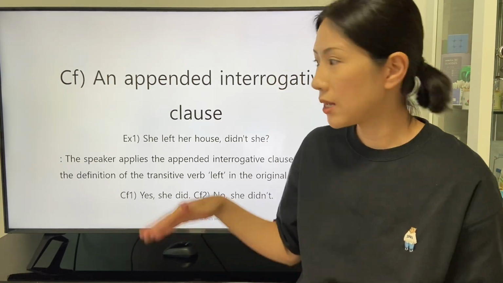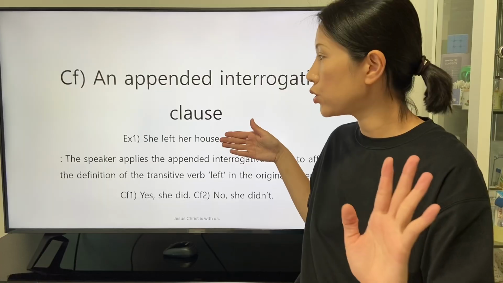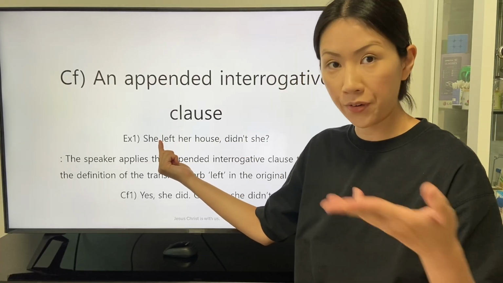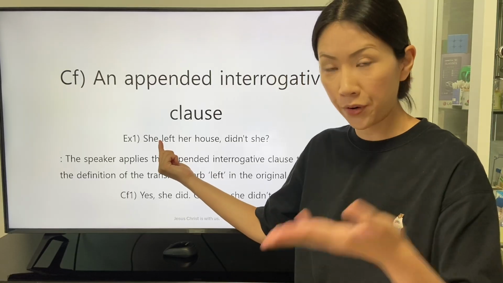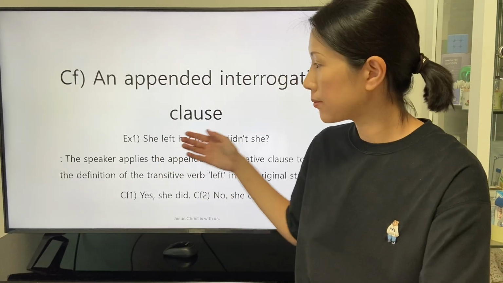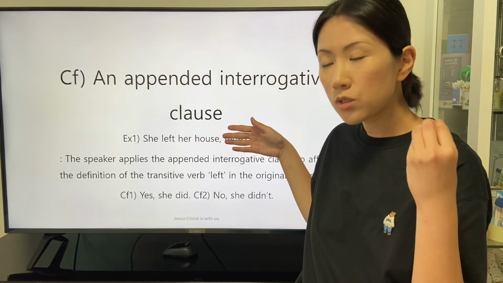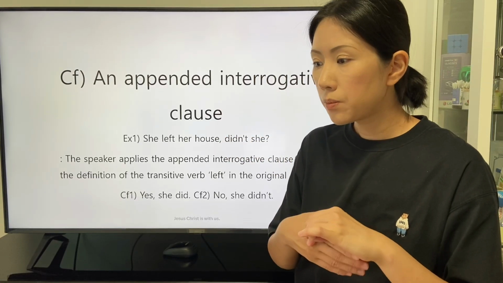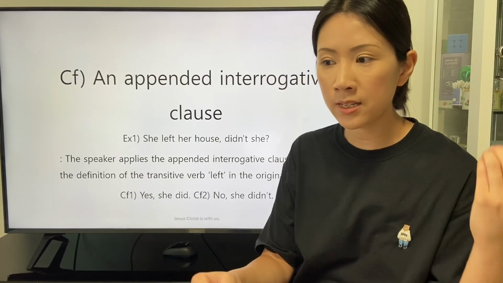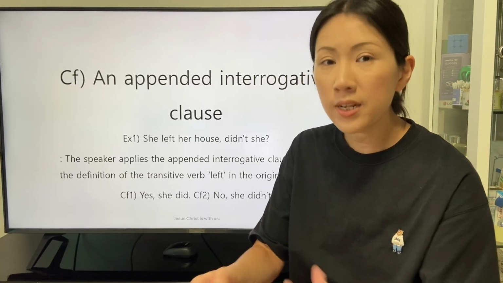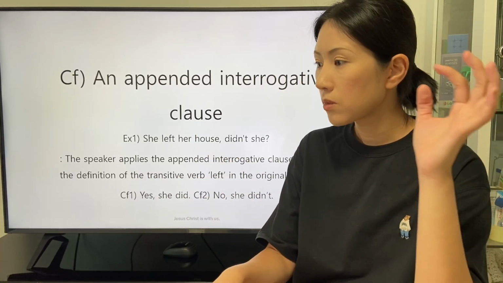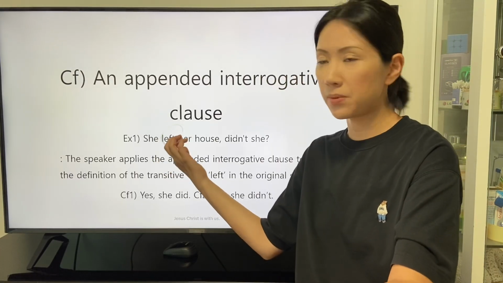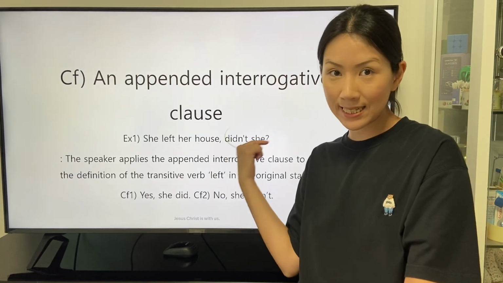The speaker is very assured of the actualization of the action described by the verb left. So, we can understand that the speaker emphasizes the actualization described by the transitive verb left with the appended interrogative clause.